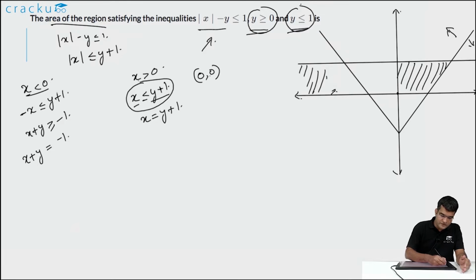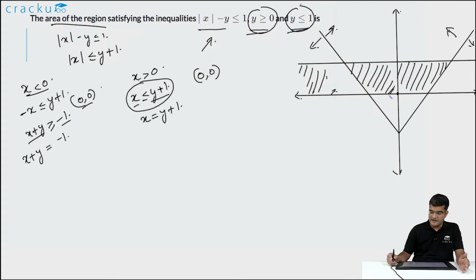And again, if you are trying to find out which side, above the line or below the line, satisfies the given inequality, again try to see if the origin, which is 0, 0, satisfies this inequality. 0, 0 would imply that x plus y is also equal to 0, which is definitely greater than or equal to minus 1. So origin satisfies this inequality. So the required region is over here.